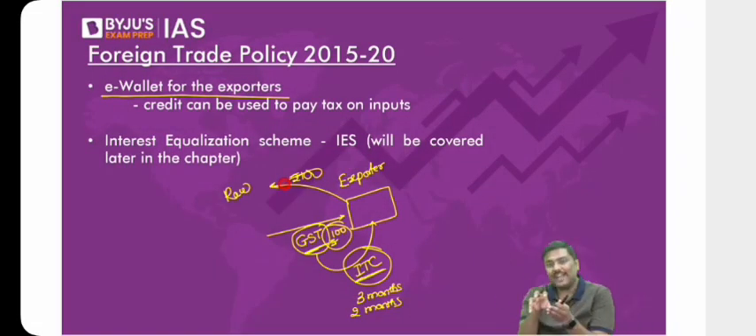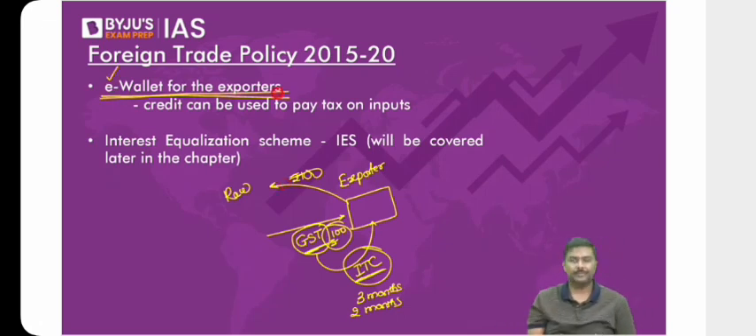So to provide certain relief to the exporters, the government introduced the concept of e-wallet. Now what is the function of the e-wallet? Look at this carefully. You purchase something, you pay a GST of 100.